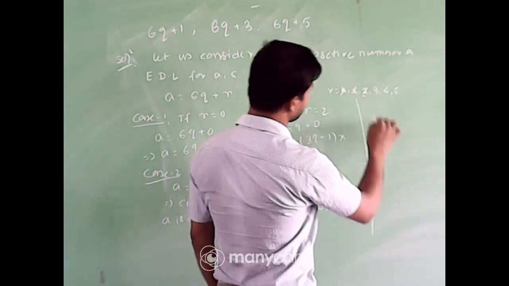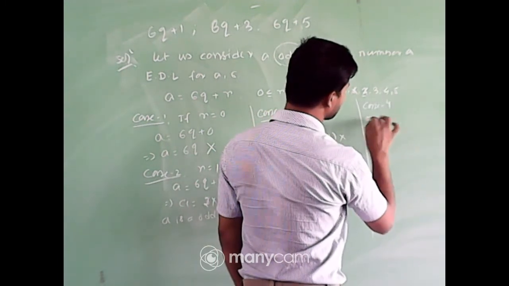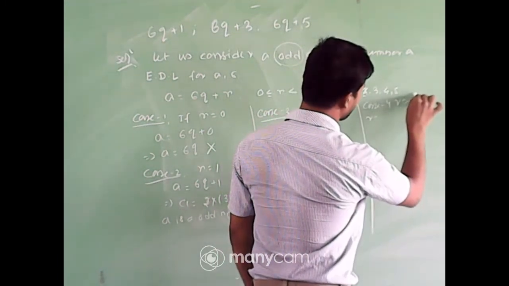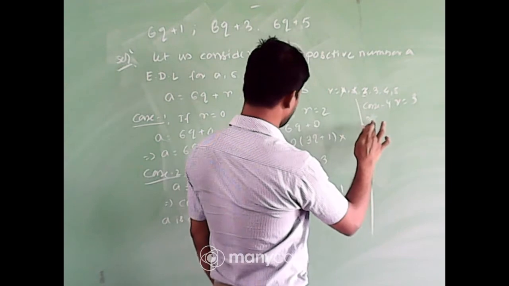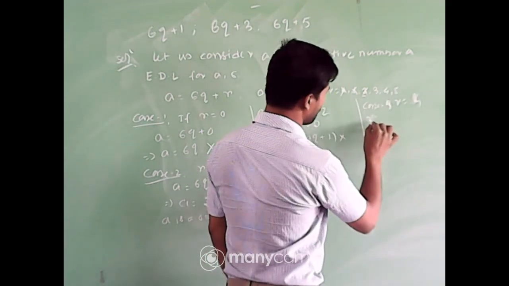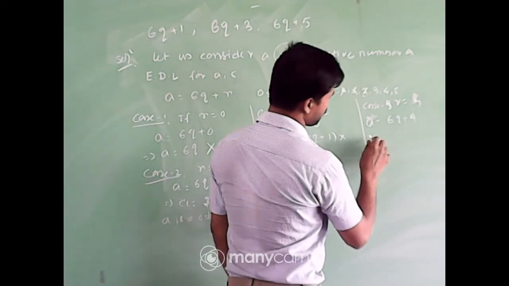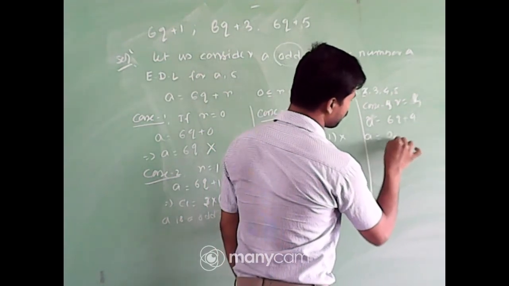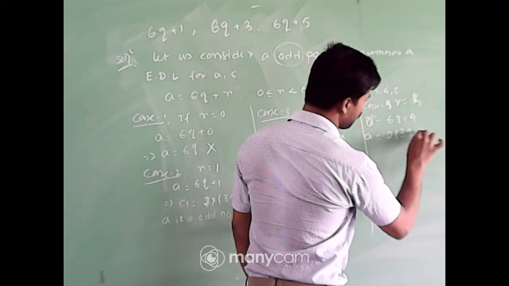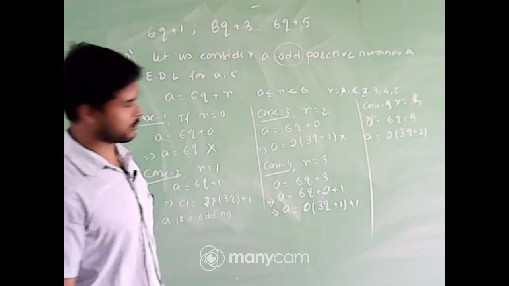Now case 5, when r = 4. In that case a will be 6q + 4, which we can write as a = 2(3q + 2). So it is again an even integer.